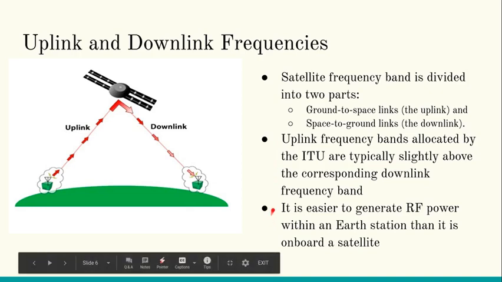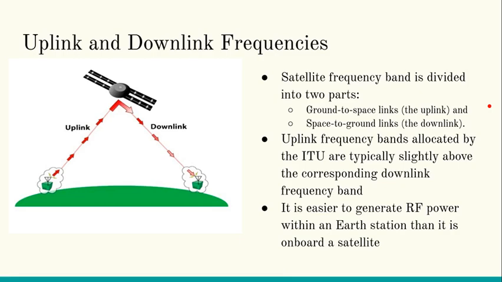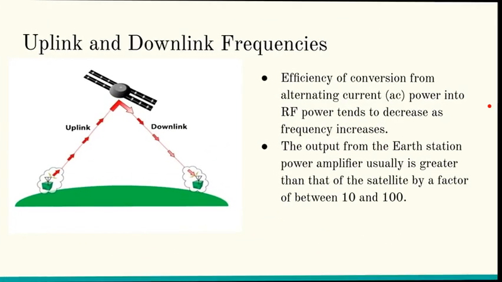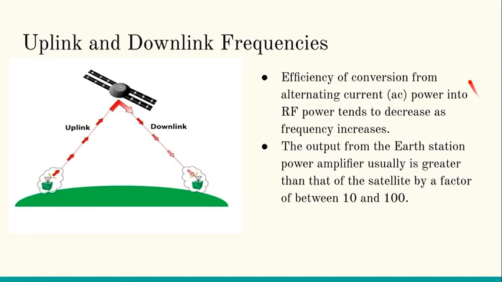So the first reason is we can easily generate RF power on Earth as compared to on a satellite, obviously. The second reason is the conversion efficiency from AC to RF power decreases with frequency. So Earth has abundant power available, so we can generate a lot of power on Earth.